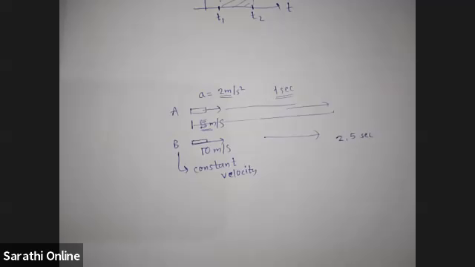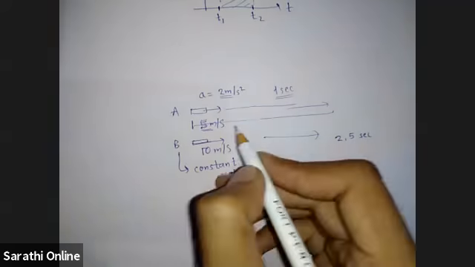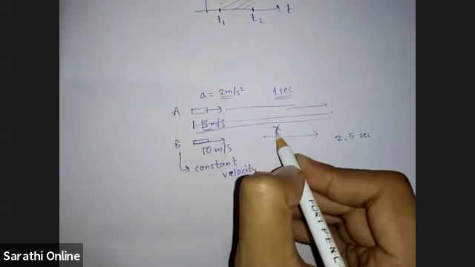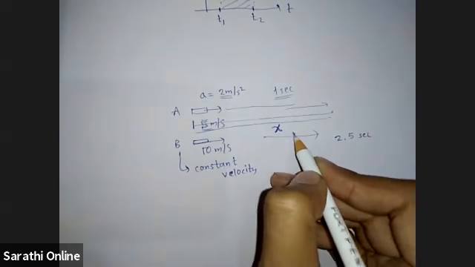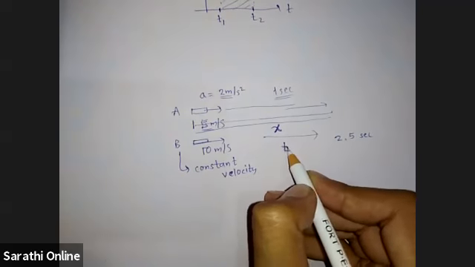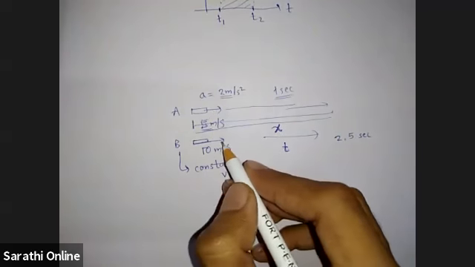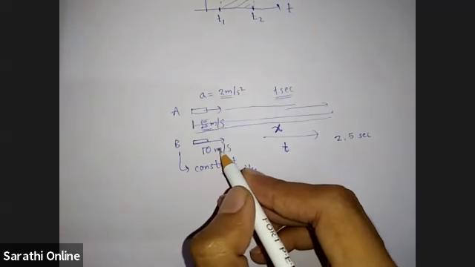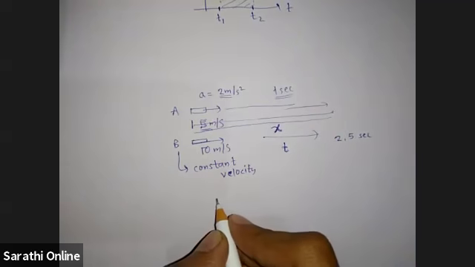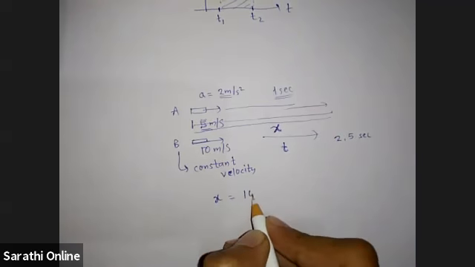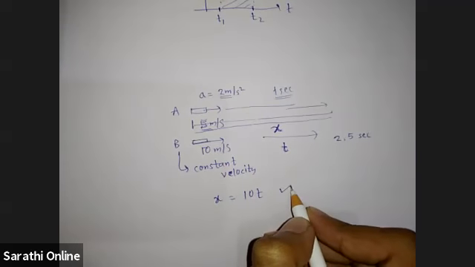Sir, it is coming 18.3 meters only. Okay, let us say these two cyclists overtake at a distance x. We don't know, we will find it. And at time t. So we have to find x and t. So we will write equations for A and for B. For B, it is very simple. X will be equal to velocity into time, so 10 into t. Is it clear?